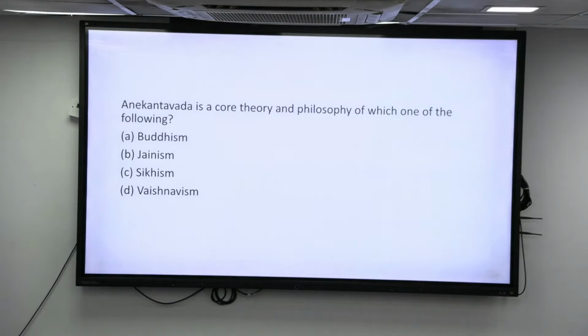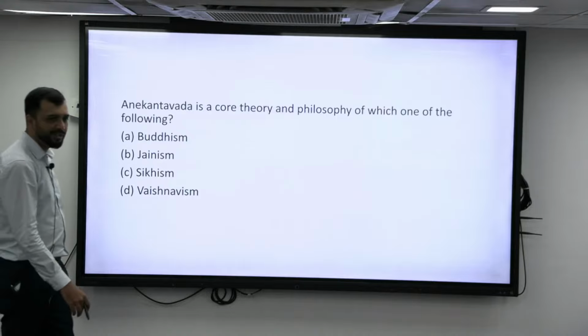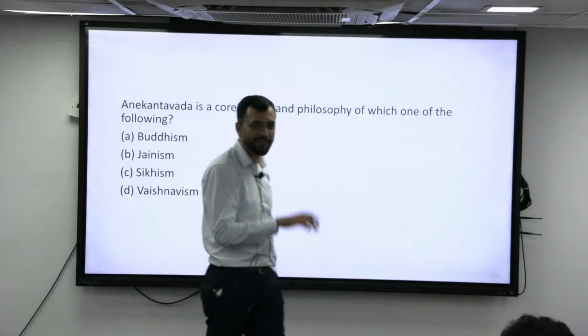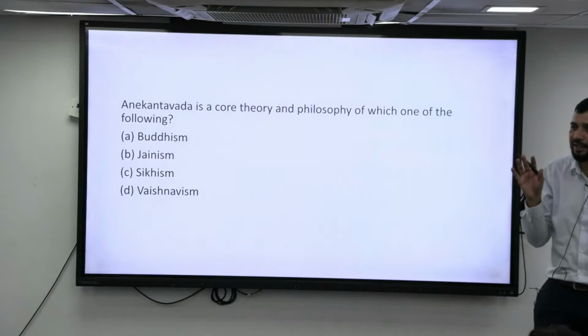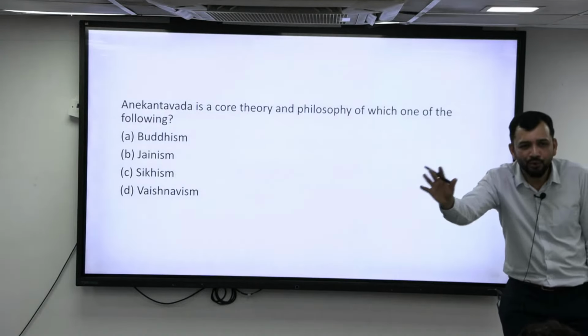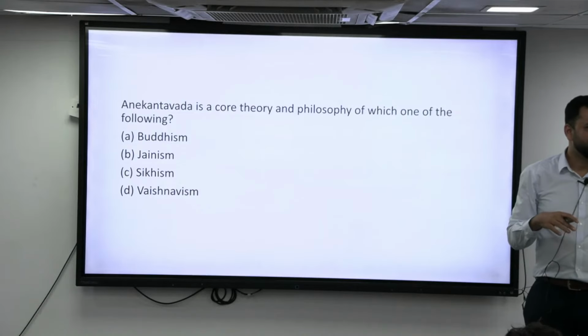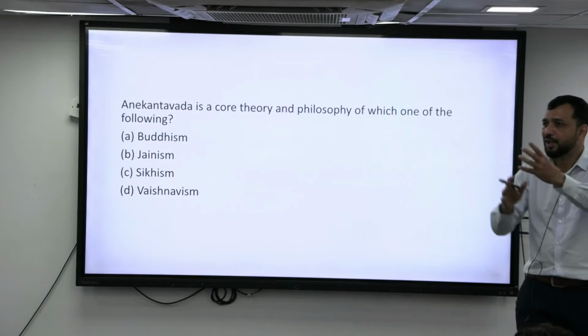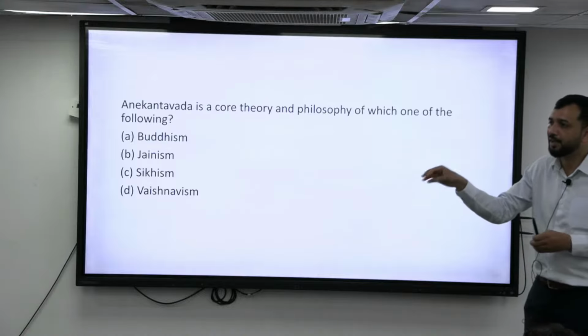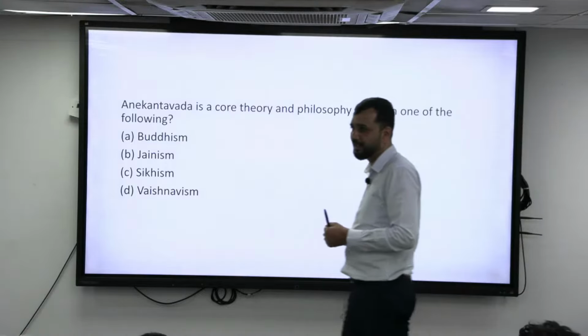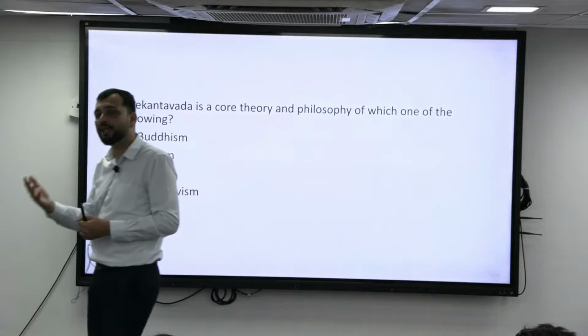Anekantavada is a core theory and philosophy of which of the following? That is Jainism, multi-sidedness. Now how has it been given? If you say there is multi-sidedness, then what is the way to approach it? If it is a multi-sided truth, one truth has multiple sides, then which theory will say how you approach it? That is Syadvada.